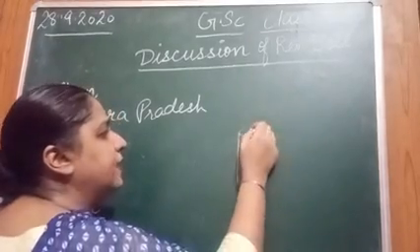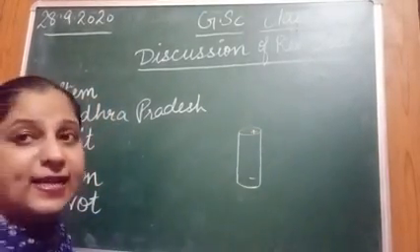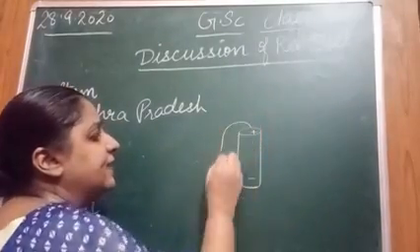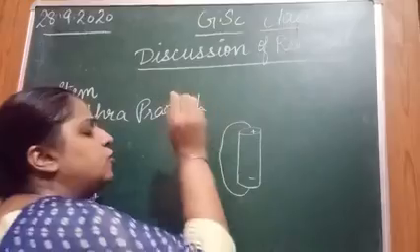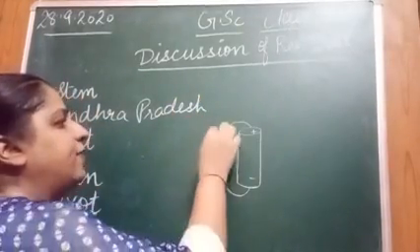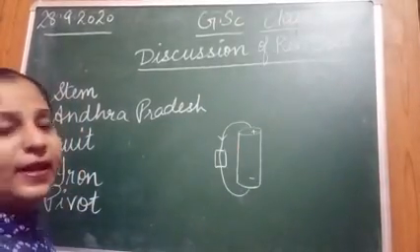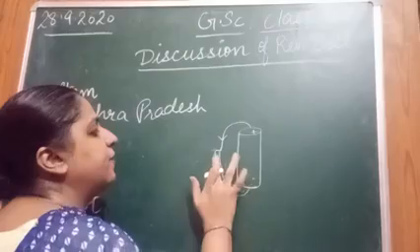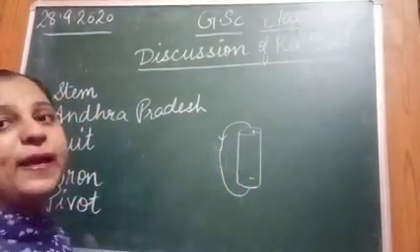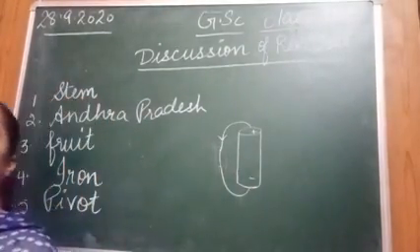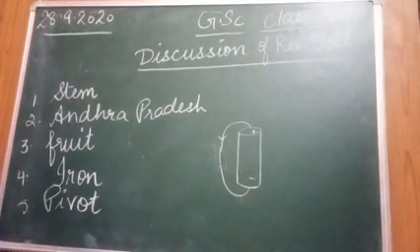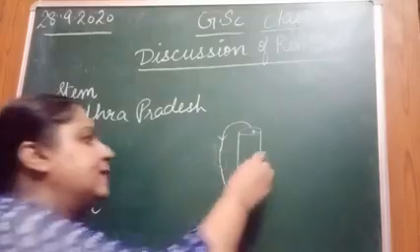These are 2 terminals, positive and negative. The question says these 2 terminals should not be connected together with a wire without a device in between. Why? Very simple reason.